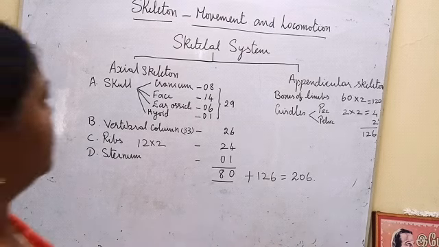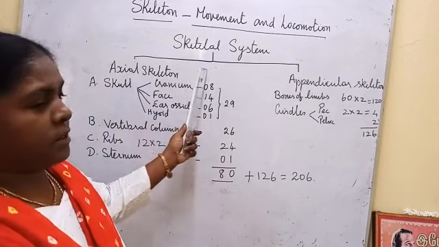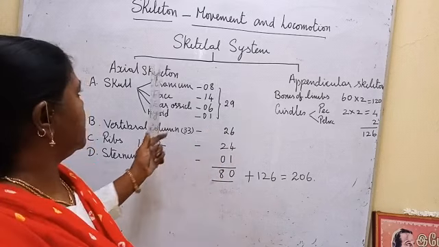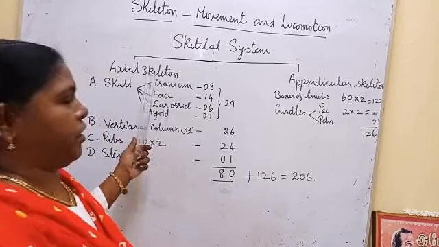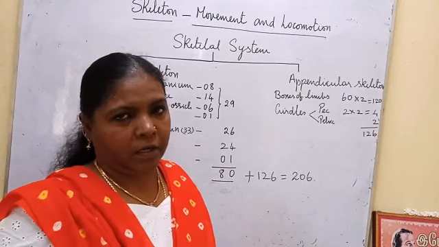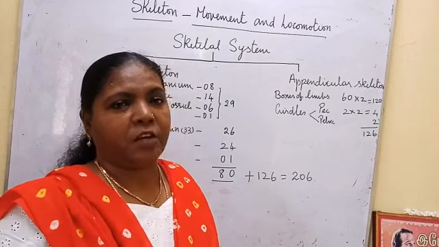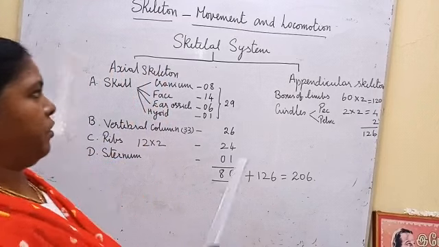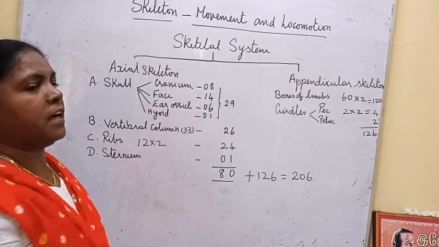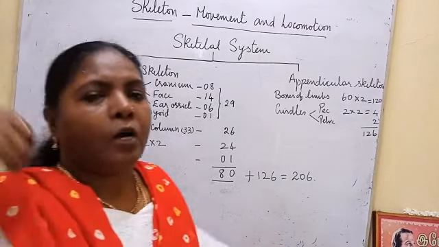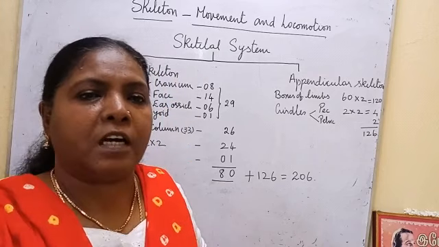Now we are going to discuss the skeletal system. It consists of two major divisions: axial skeleton and appendicular skeleton. The axial skeleton gives the framework. The appendicular skeleton helps in movement. That's the difference. The axial skeleton includes the skull, vertebral column, ribs, and sternum.